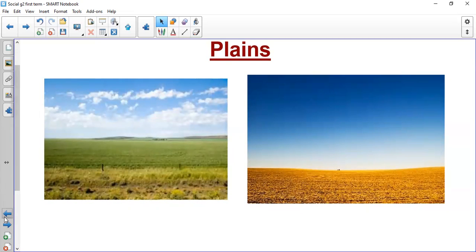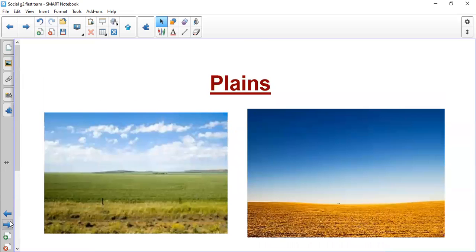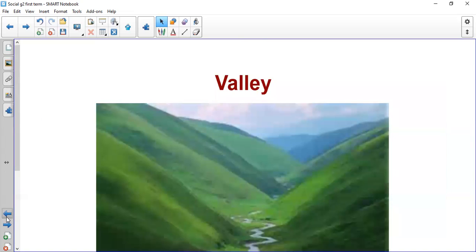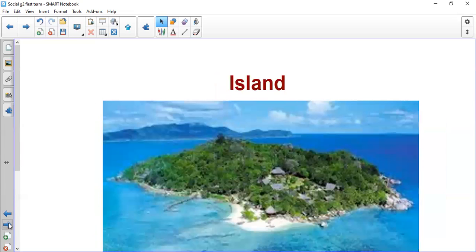So one more time: valley, lowland, between mountains or hills. Plains, flatland. This is the second landform that we have on our Earth's surface. So number one, we said valley, lowland, between mountains or hills. Plains, flatland.